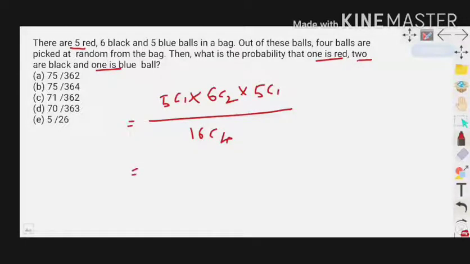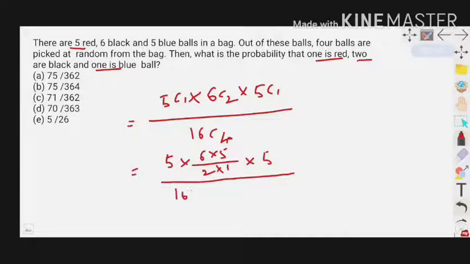So the value of 5C1 is 5 into 6C2, which is 6 into 5 by 2 into 1, into 5C1, which is 5, all divided by 16C4. The value of 16C4 is 16 into 15 into 14 into 13 divided by 4 into 3 into 2 into 1.